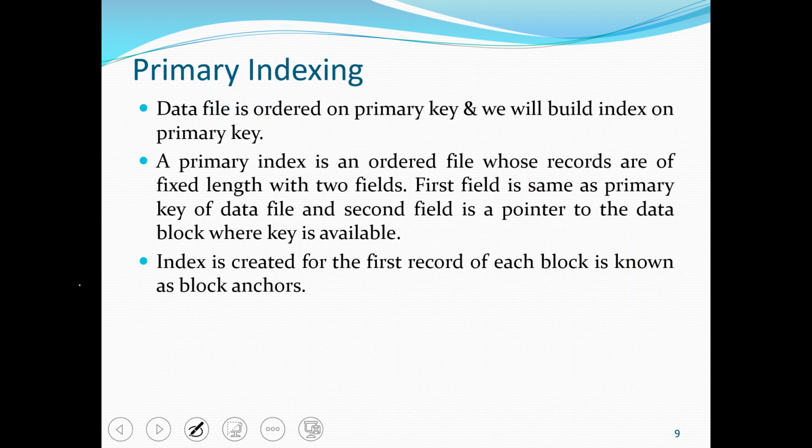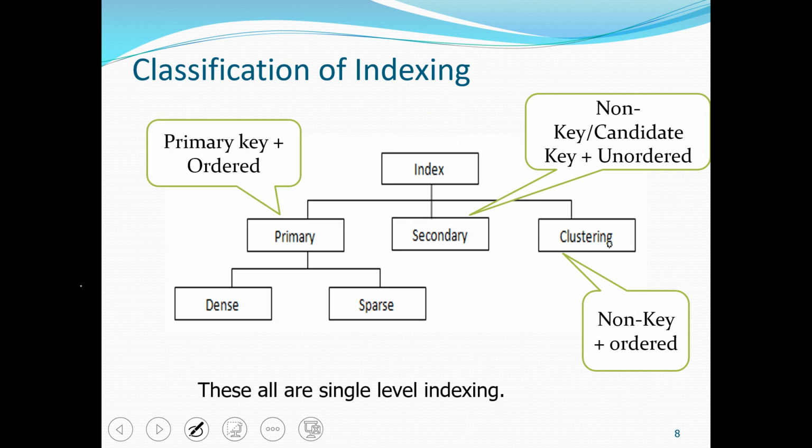So we have three types of indexing: primary index based on primary key, where the record is ordered. Secondary index can be based on candidate key or non-key. The records are unordered, but the index file is ordered. Remember this: whether it is secondary, primary, or clustering, the index file is always sorted.